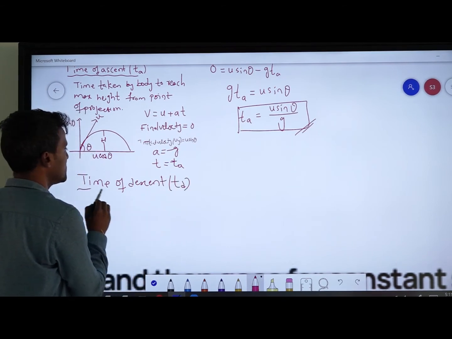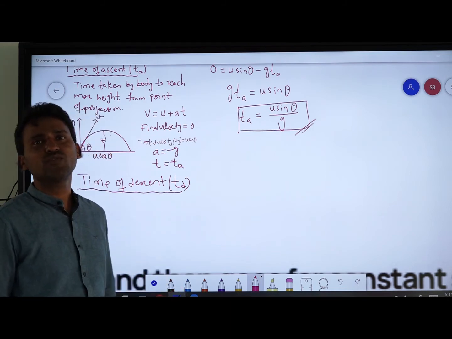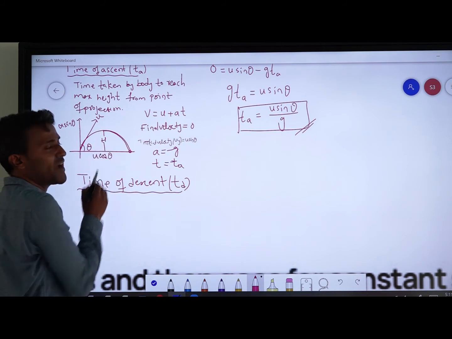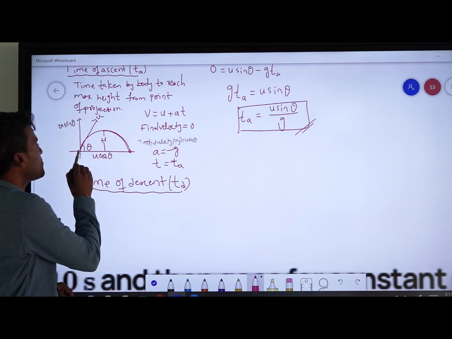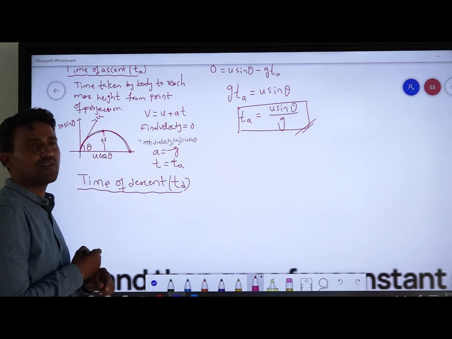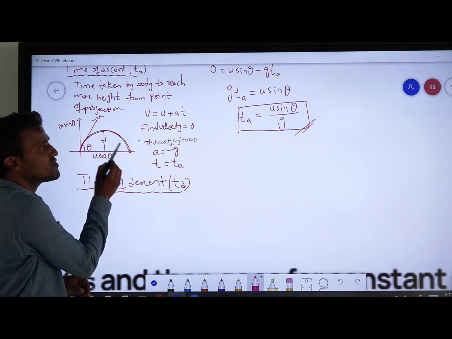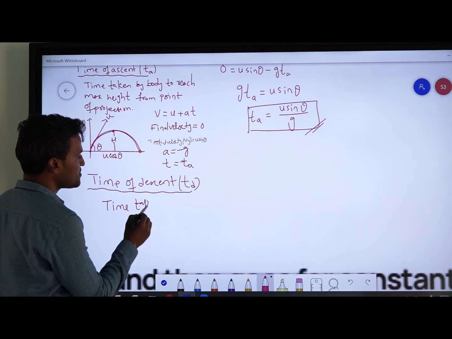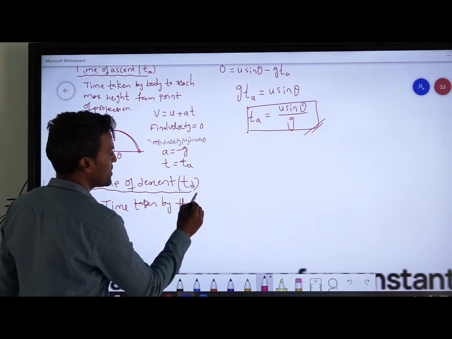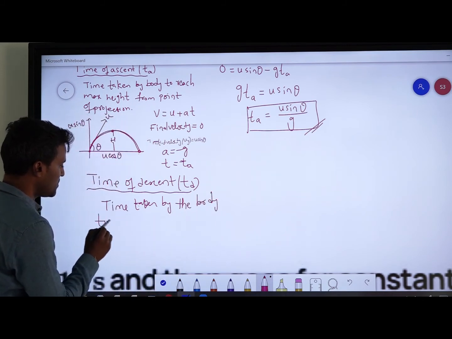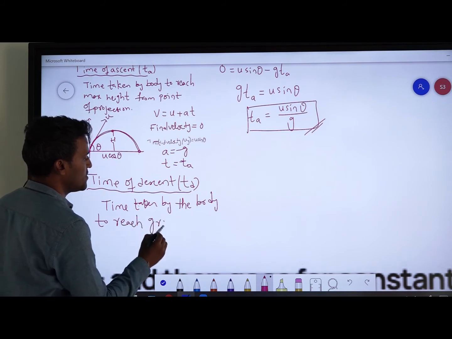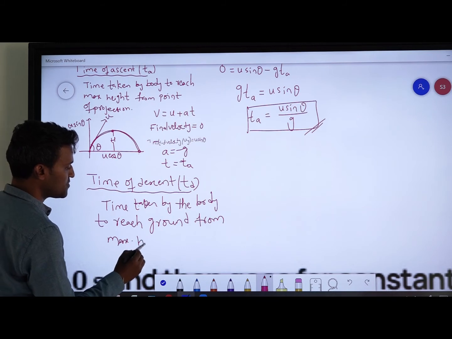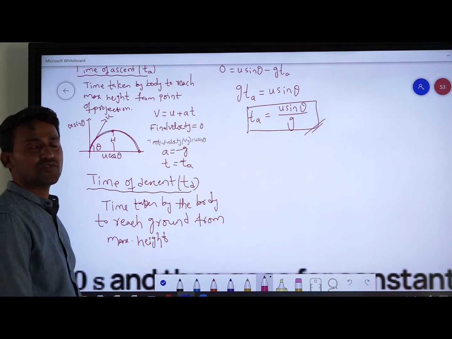Time taken by the body to reach the ground from maximum height is called time of descent, TD. Time of ascent means time taken by the body to reach maximum height from the ground. From the highest point back to the ground, we call it time of descent. So time taken by the body to reach the ground from maximum height is called time of descent.